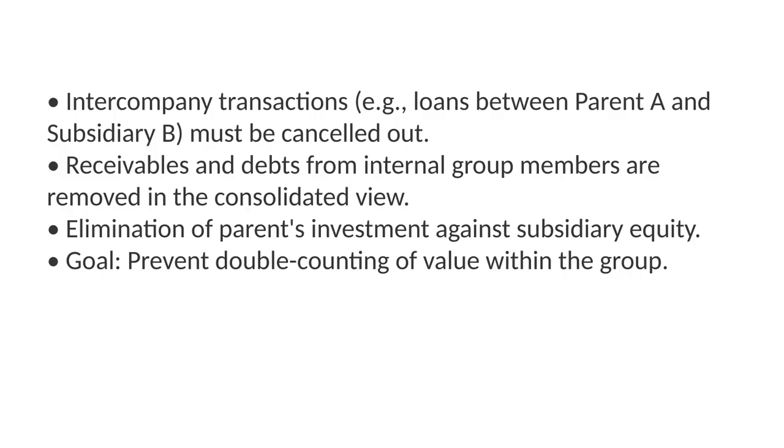To make this crystal clear, let's look at a practical example of consolidation. Imagine a group where entity A is the parent, and B and C are its subsidiaries. If B has a loan with A, that's an intercompany transaction. In the separate books, A shows a receivable and B shows a debt. But in the consolidated view, these cancel each other out. We call these eliminations. For instance, the shares A holds in B and C are eliminated against the equity of the subsidiaries so that we don't double count the value.